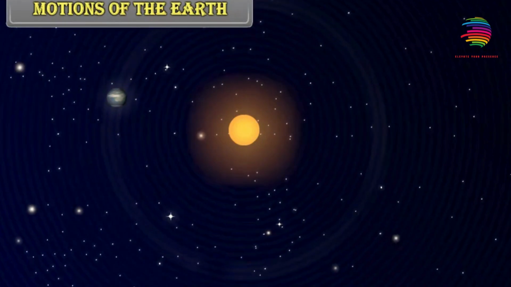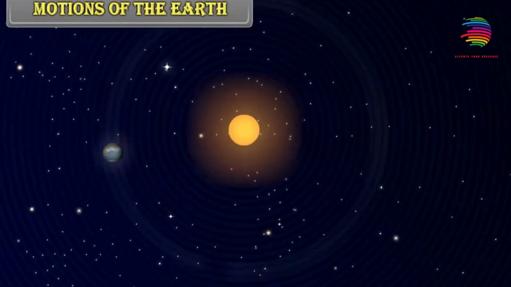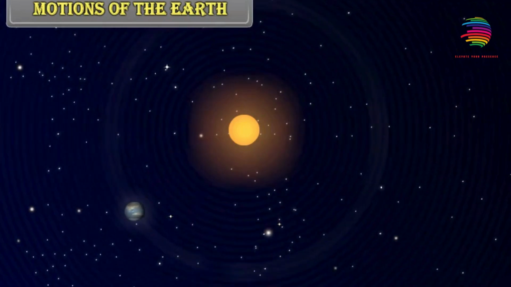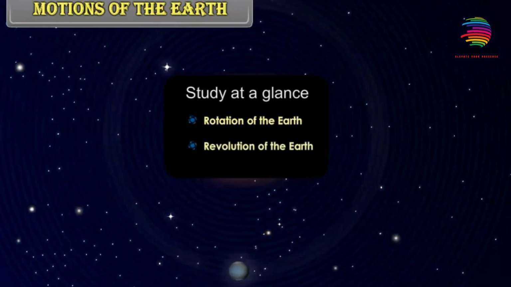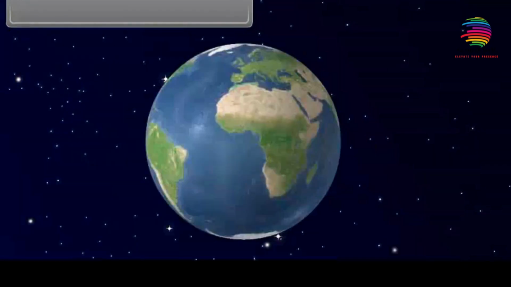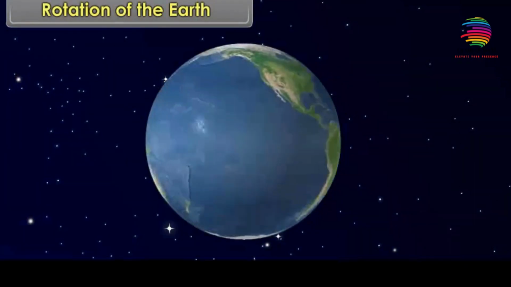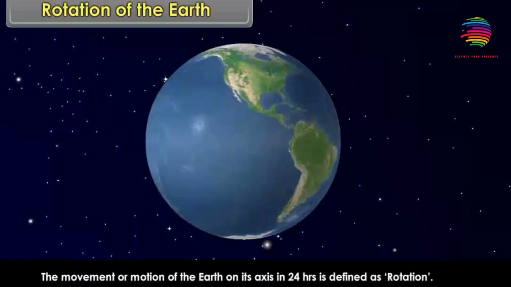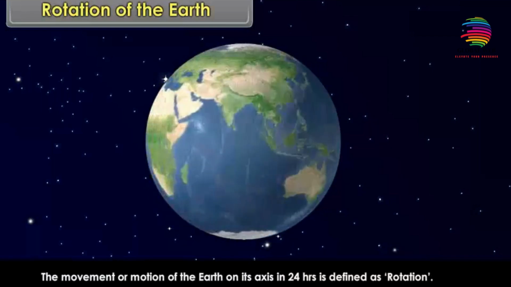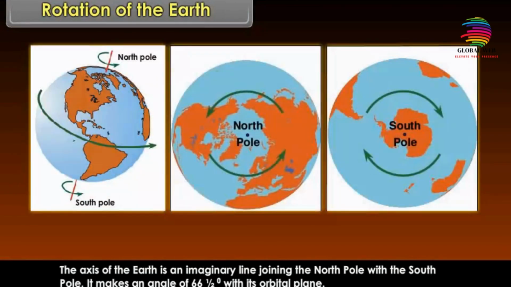The earth has two important movements, rotation and revolution. Study at a glance: rotation of the earth, revolution of the earth. Rotation of the earth. The movement or motion of the earth on its axis in 24 hours is defined as rotation. The axis of the earth is an imaginary line joining the North Pole with the South Pole. It makes an angle of 66.5 degrees with its orbital plane.